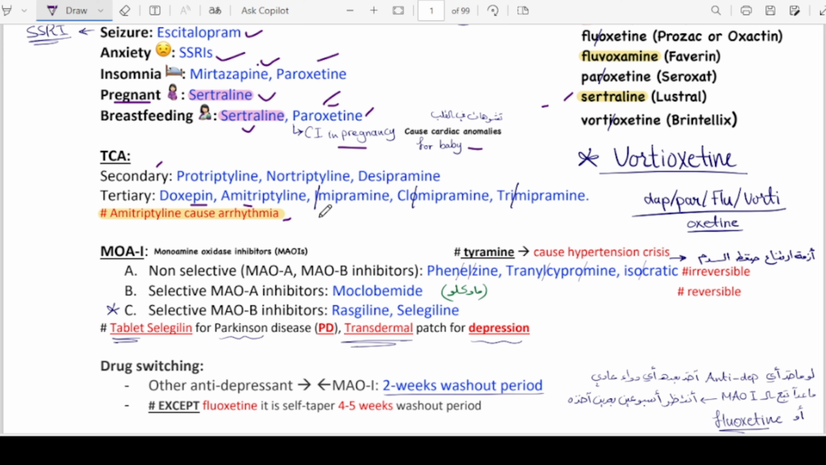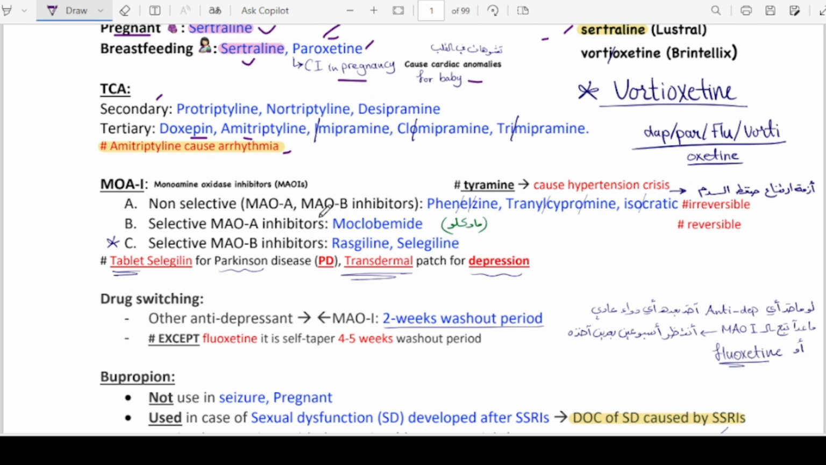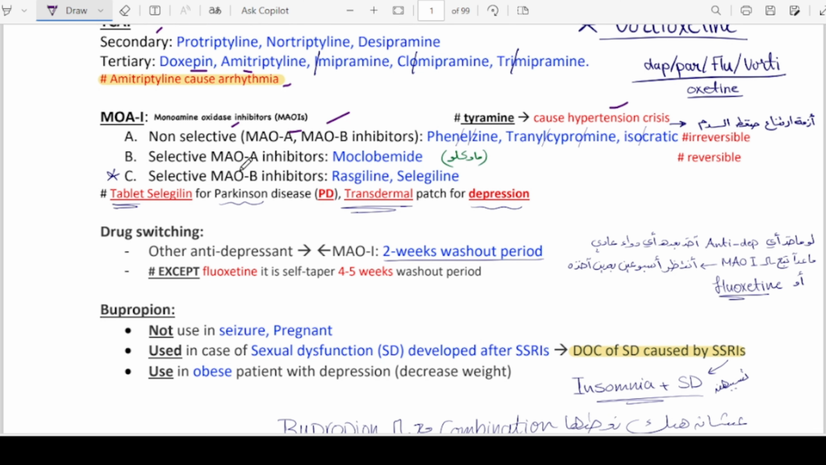The next are monoamine oxidase inhibitors, and when we classify them, we know that they can be non-selective. They can block either MAO-A or MAO-B, and the examples include phenelzine, tranylcypromine, and isocarboxazid. We know that they should not be given with tyramine-containing food such as cheese, because they can cause a hypertensive crisis, right? The selective MAO-A inhibitors include moclobemide, and the selective MAO-B inhibitors include selegiline.